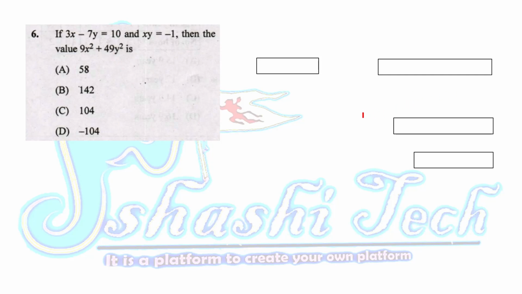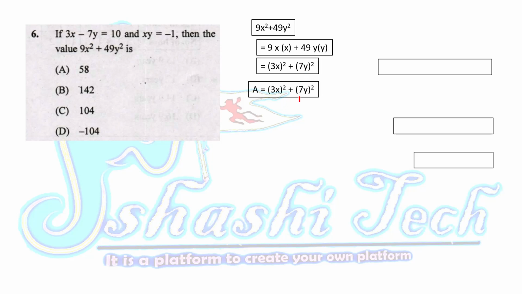So we need to consider an equation like this: 9x square plus 49y square as 9x into x plus 49y into y. Here x into x is equal to x square. The square root of 9 is 3, so we are considering 3. 3 square is equal to 9. Here also, similarly, the square root of 49 is 7, so we are considering 7. Then the final equation will be like this.